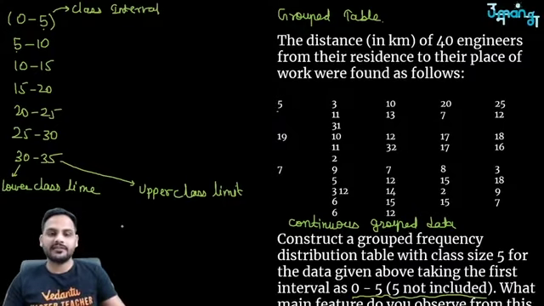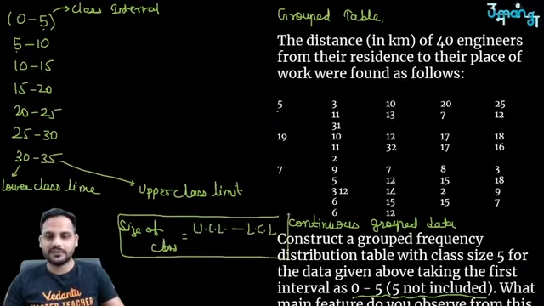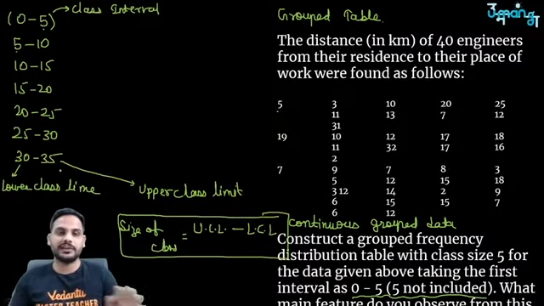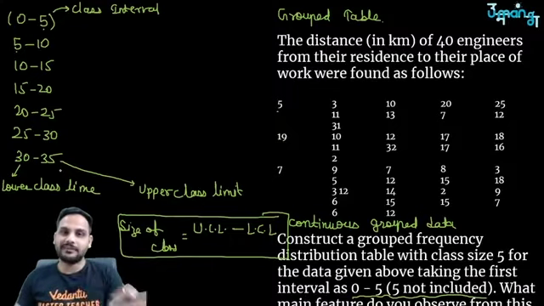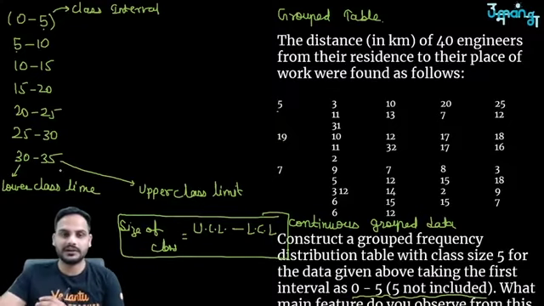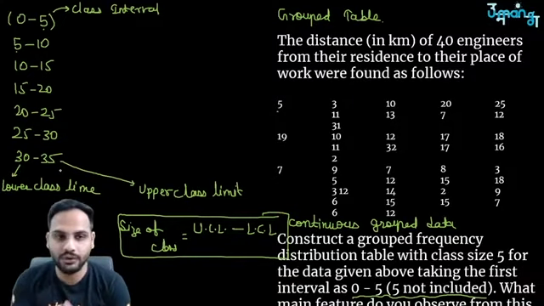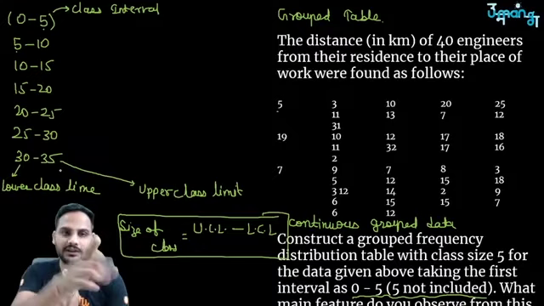If I ask you what is the size of the class, the size of the class will be upper class limit minus lower class limit. We have made the size of the class equal throughout: 5 minus 0 is 5, 10 minus 5 is 5, 15 minus 10 is 5. Now remember, we do not include the upper class limit values in the group.